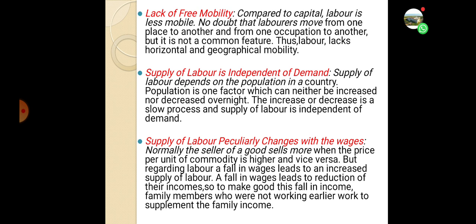So, to make good this fall in income, family members who were not working earlier work to supplement the family income. If your family size is big, then you have to focus on getting more income.